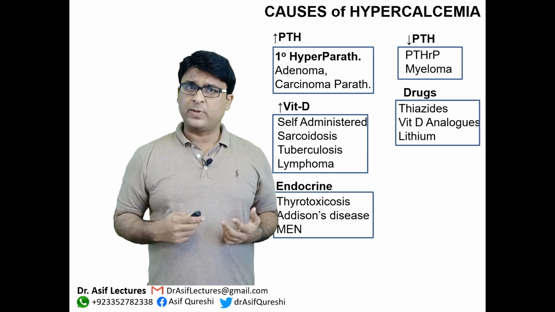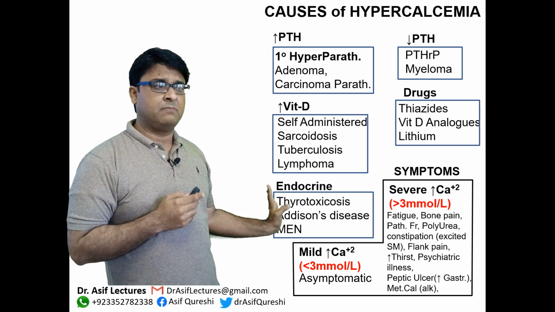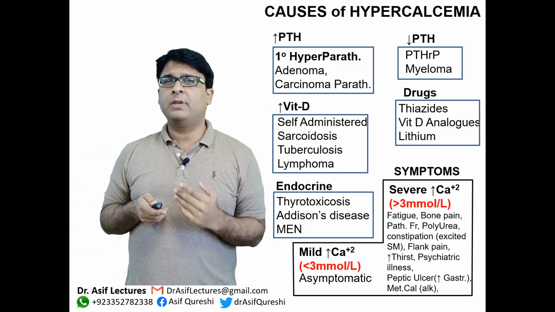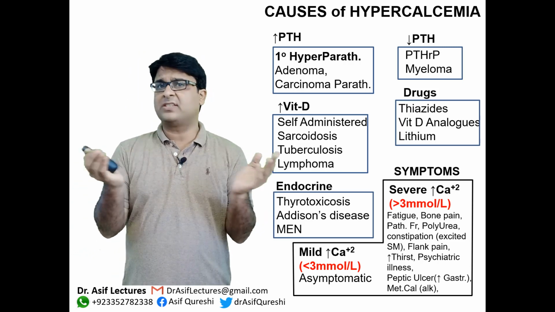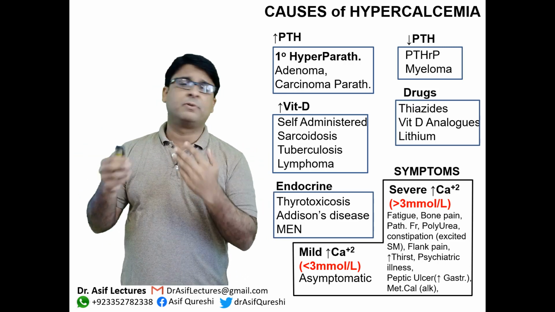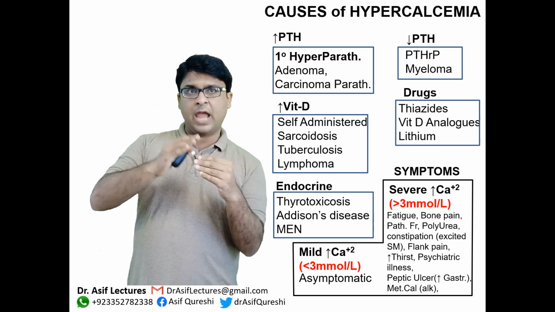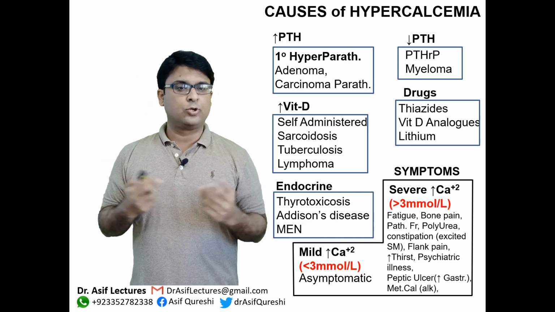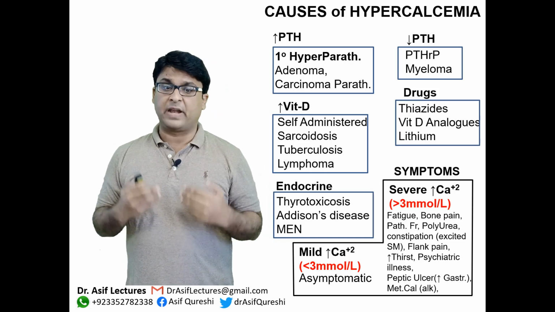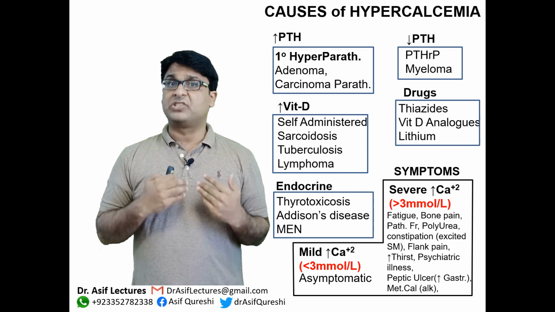Now what actually happens when there is hypercalcemia? Symptoms: if it is mild hypercalcemia, nothing happens. If the calcium levels are less than 3 millimoles per liter, it's asymptomatic. You incidentally find it when you are doing some other chemistry reports and you find that, oh well, there are some high levels, but the patient is asymptomatic. The patient doesn't come to you with presenting complaints. But if they do come to you with presenting complaints, then usually the hypercalcemia is severe.